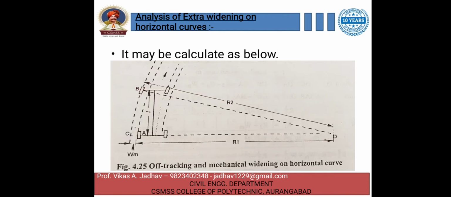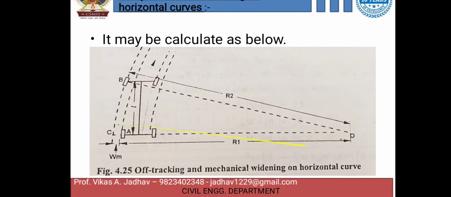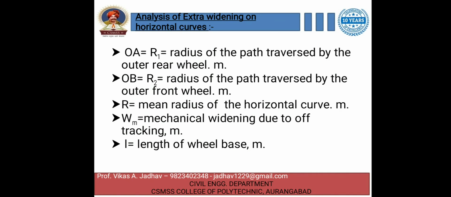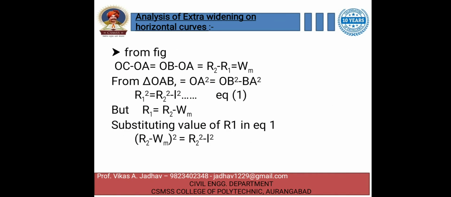Then from the figure you can see that OC minus OA is equal to OB minus OA. Here you can see OB minus OA, that is equal to Wm, the mechanical widening. So OC minus OA is equal to OB minus OA, that will be equal to R2 minus R1, which is equal to Wm, the mechanical widening.